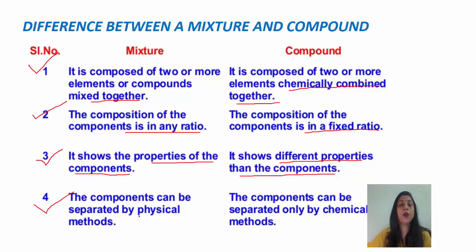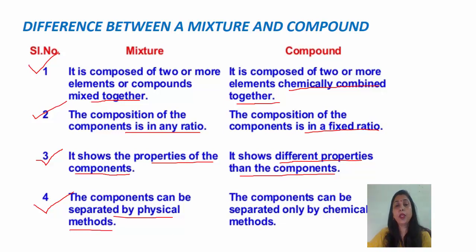Number 4, the components of a mixture can be separated by physical method. As we have seen in case of iron filings and sulfur, we used magnet or the solvent carbon disulfide. As in case of mixture of salt and sugar, salt and water, we can use the evaporation method to separate their constituents.